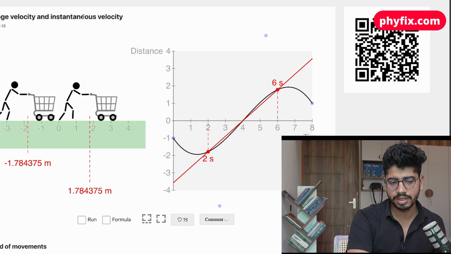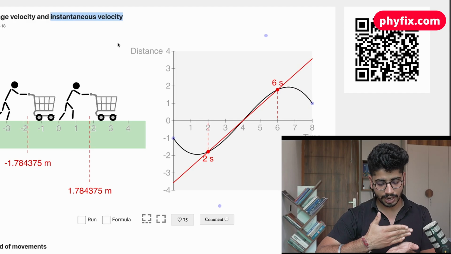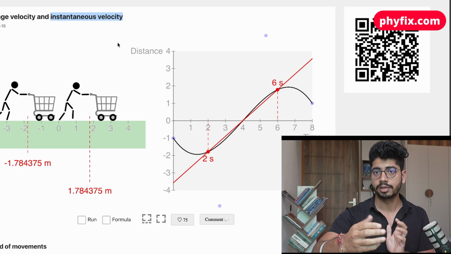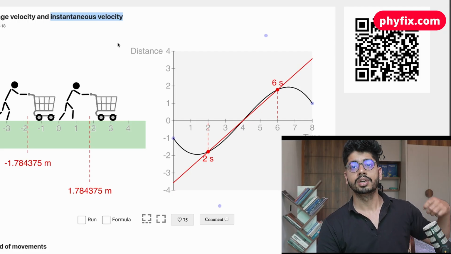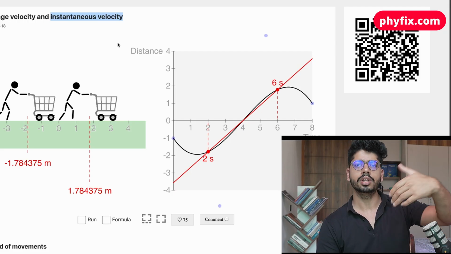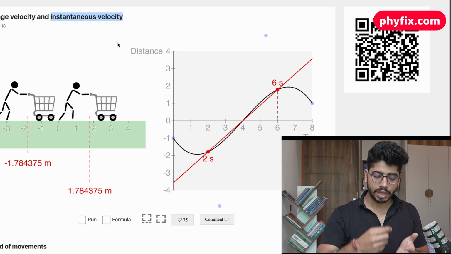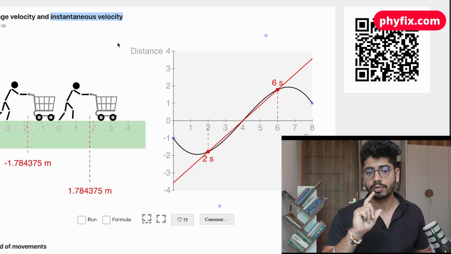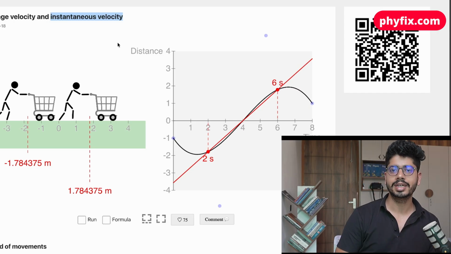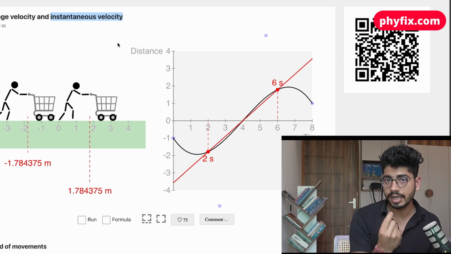But instantaneous is the velocity that you have at that time when you're traveling. If your friend asks you what is the velocity of the car at that moment, you say it is 20 meters per second in the north direction. So at that moment, the speedometer of the car will tell you exactly the velocity at that instant.